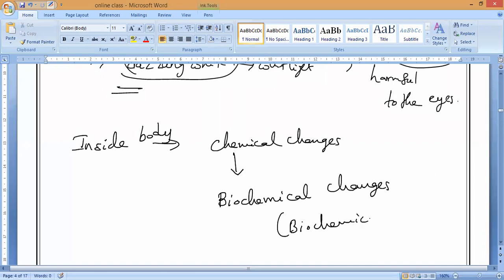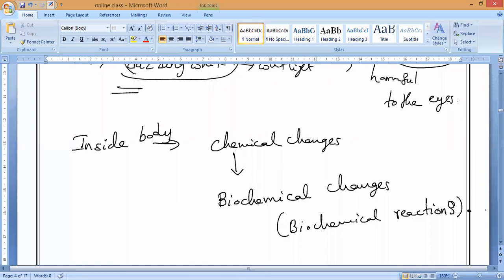Why should we call them biochemical reactions? If it is carried out in a laboratory or outside, we can say it is a chemical reaction. But it is taking place inside our body. So that is why we call them biochemical changes or biochemical reactions. This is what you have to remember.